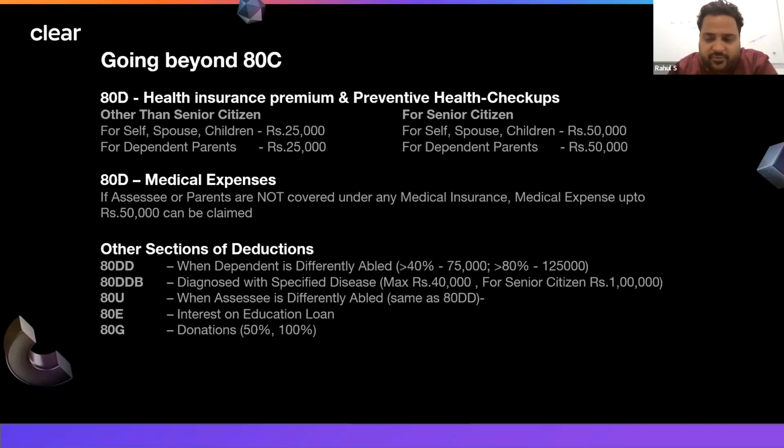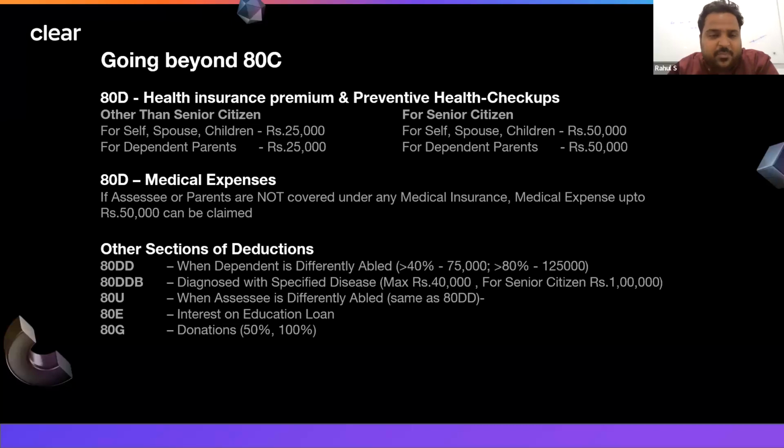For the assessee himself, the spouse, and children, if I am paying for health insurance for myself, my spouse and my children, I can deduct up to 25,000. Until I am a senior citizen, the limit for me will be 25,000. Once I or my spouse turns a senior citizen, the limit will be increased to 50,000.